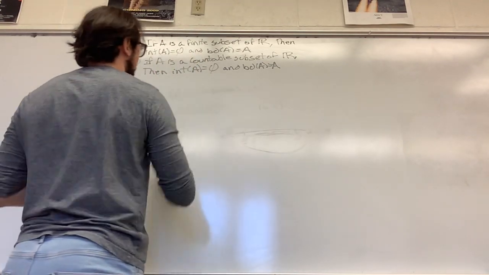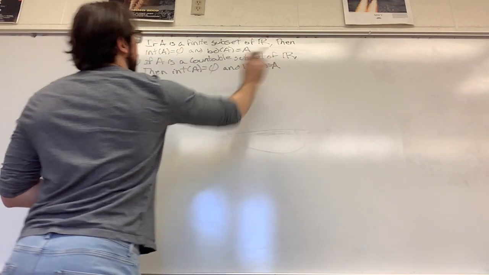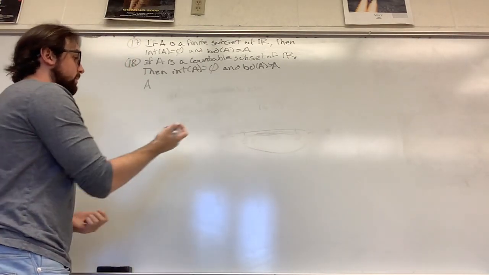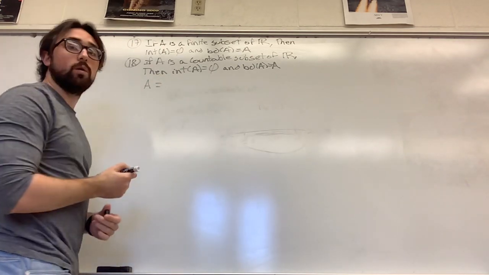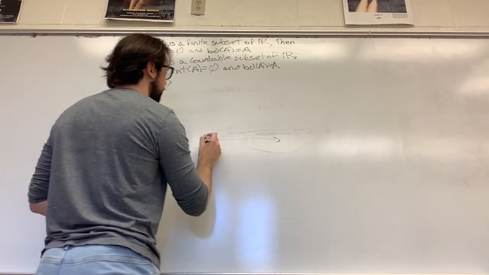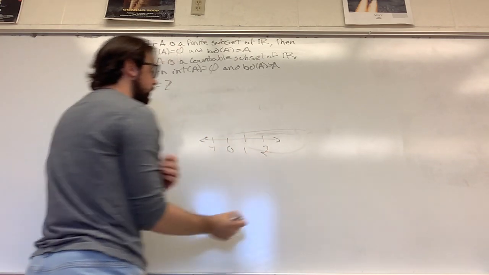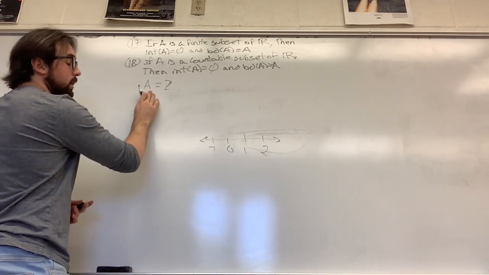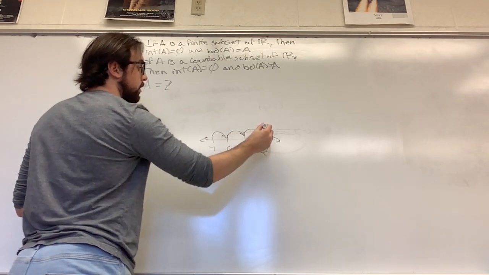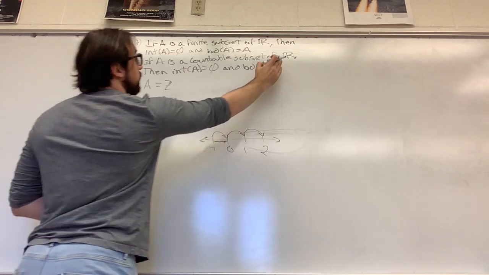if we have a set A that is a countable subset of R, and because of the idea that I just showed you, it means that if A, for example, equaled the integers, then if we go to the number line and we have -1, 0, 1, and 2, and that's our subset, then in between every number that belongs to our set, there's an uncountable amount of numbers that belong to the real numbers.